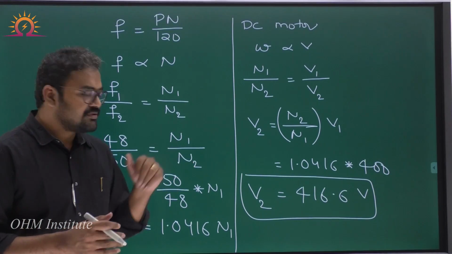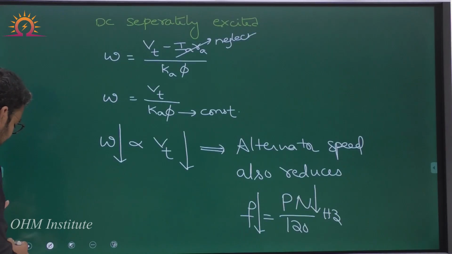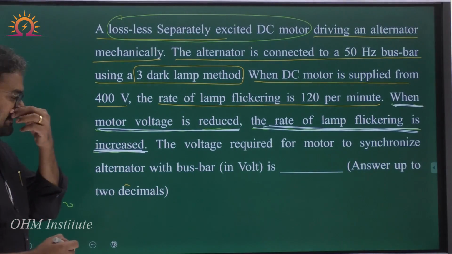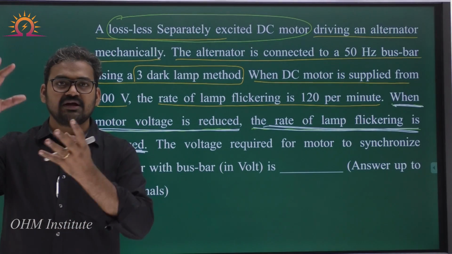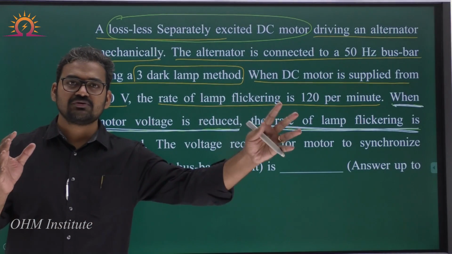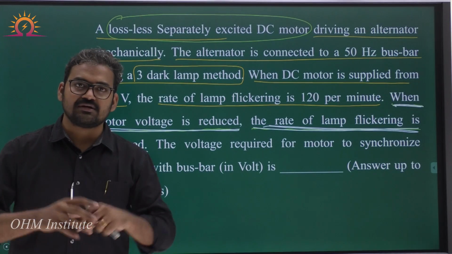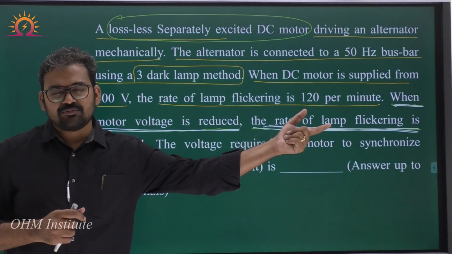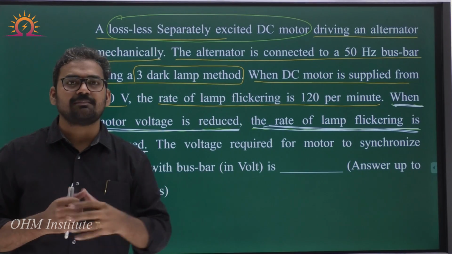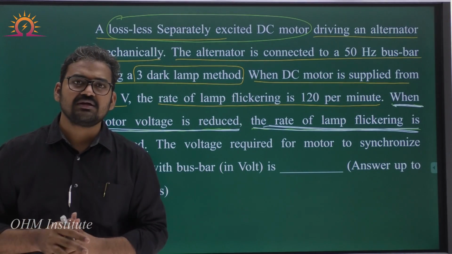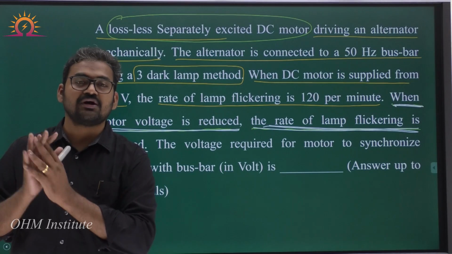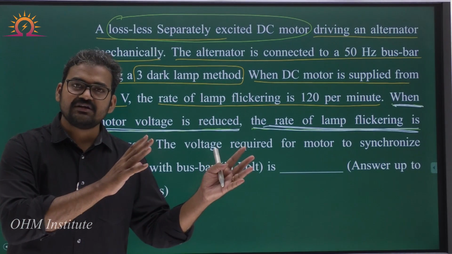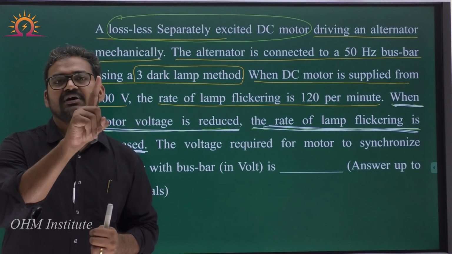Okay, so let me summarize the question here. What is the data given? A DC motor is connected to a synchronous generator mechanically, and that alternator is connected to an infinite bus bar using the 3 dark lamp method. Initially, when the DC motor voltage is 400, the lamp flickering rate is 2 flickerings per second.